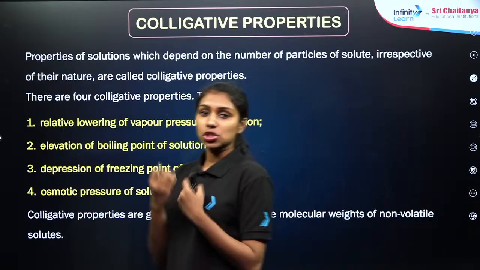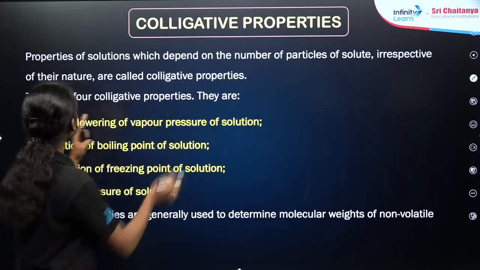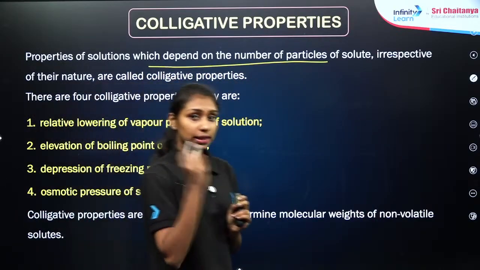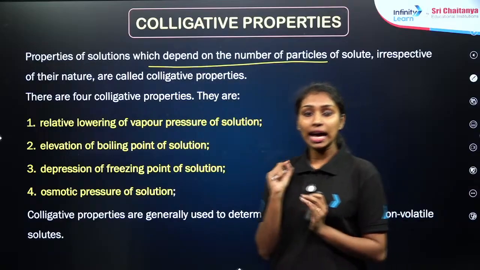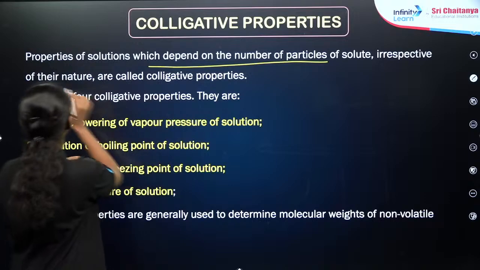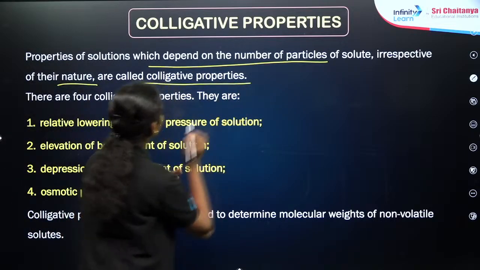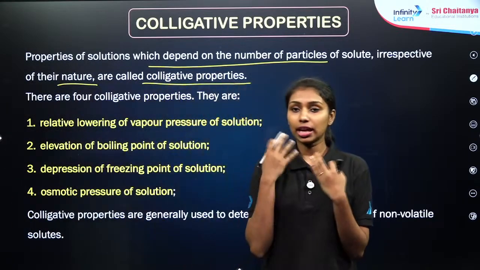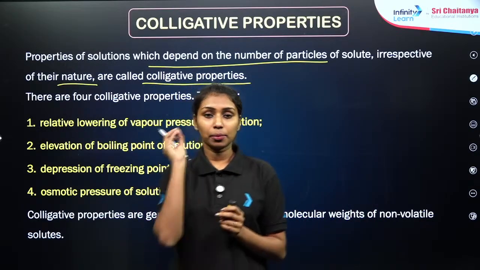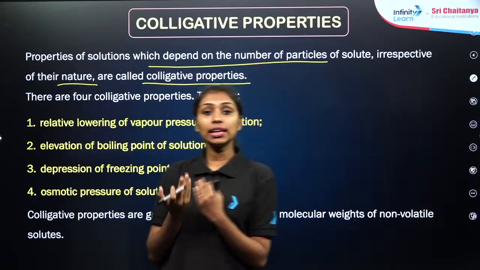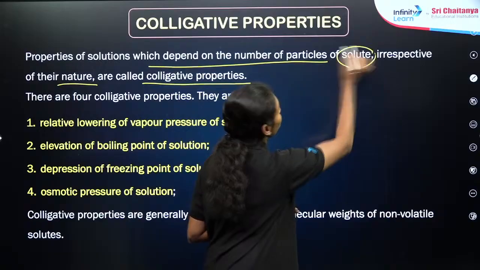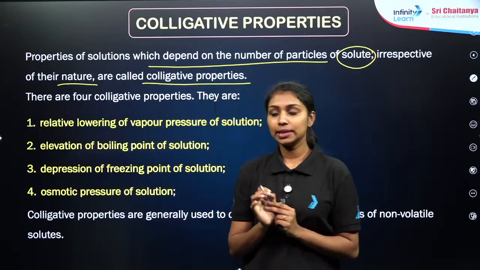Many solutions show some properties, right? Such properties depend only on the number of particles of the solute, not on their identity or their nature. Those particular properties are known as colligative properties. Clear? So whenever someone asks you about colligative properties, we can define them as the properties of solutions that depend only on the number of particles of the solute, not on their identity or nature, right?